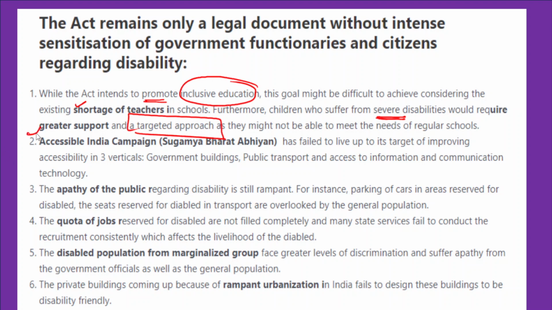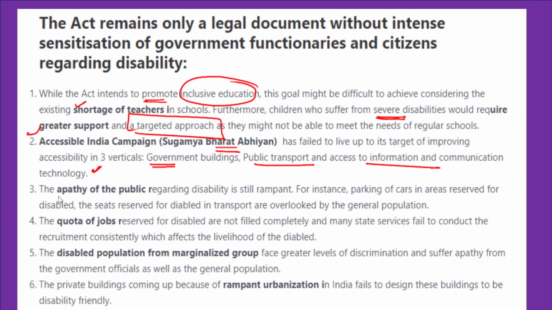Secondly, we need to talk about the Accessible India campaign or Sugamya Bharat Abhiyan. You may have heard about this particular program of the government. This program envisioned providing disabled-friendly infrastructure in government and private buildings. Whenever infrastructure projects were designed, they should also have Divyangjan-friendly infrastructure. This applies to government buildings, public transport, and access to information and communication technology.